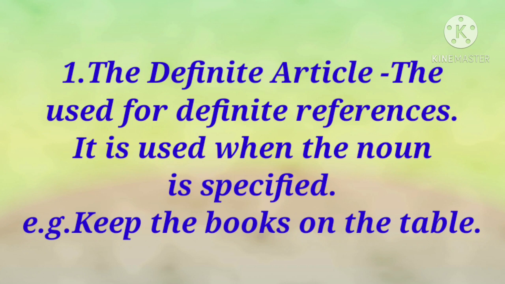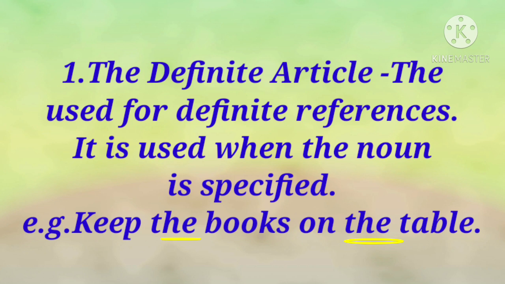Let's learn the usage of the definite article. As we know, the definite article is the. The is used for definite references. It is used when the noun is specified, particular or specific. For example, keep the books on the table. Here, the books in your hand, and the only table in that place, or the only one table visible there. It means here table is also particular or specific. So here the definite article is used.